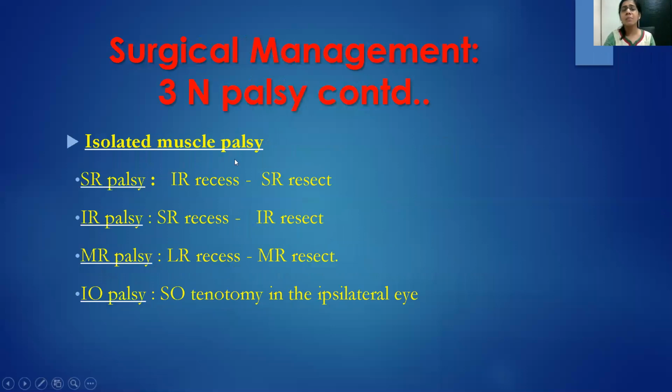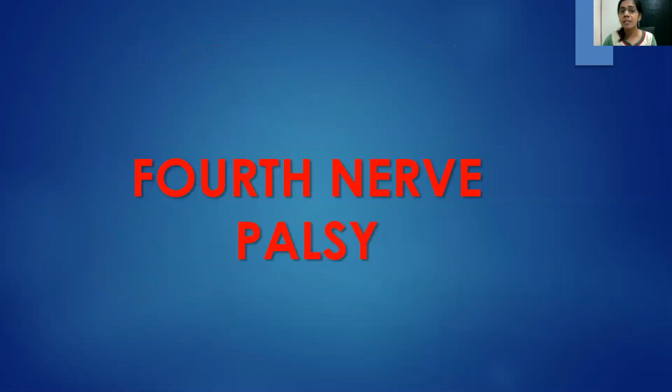In isolated muscle palsies, if you have single muscle palsies which are involved, like superior rectus palsy, we do a simple recess-resect procedure and it works well. So once the third nerve is done, we go on to the fourth nerve.